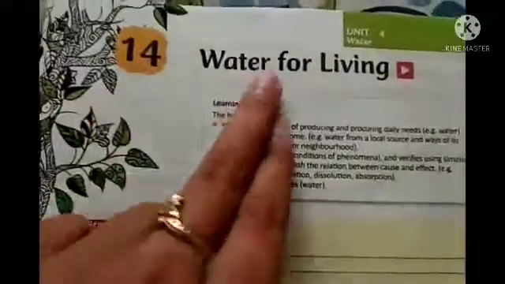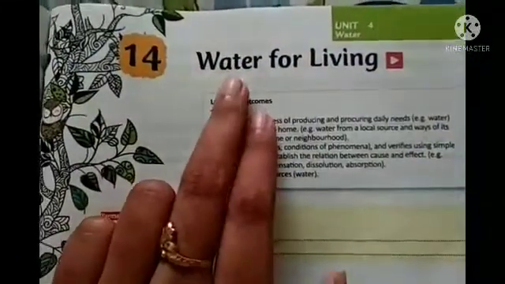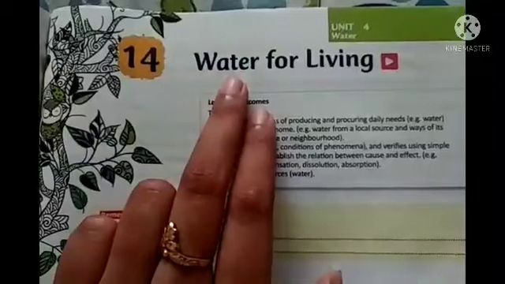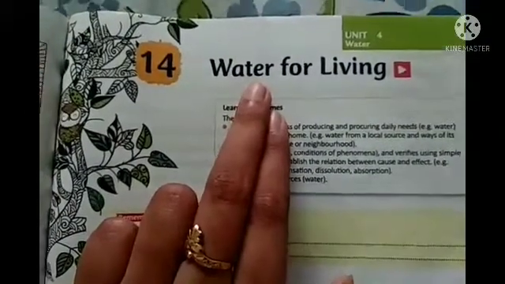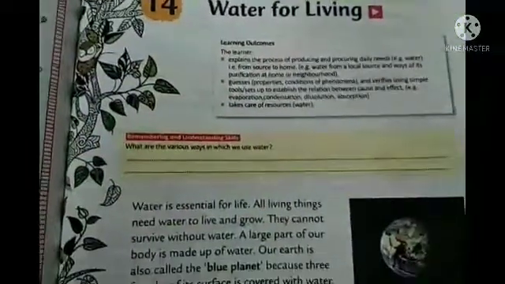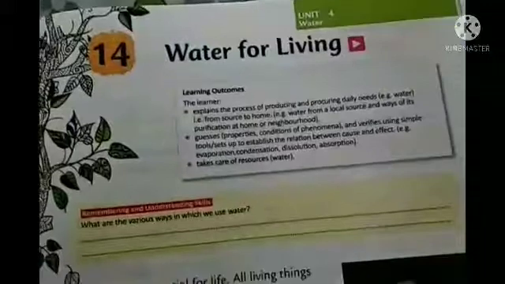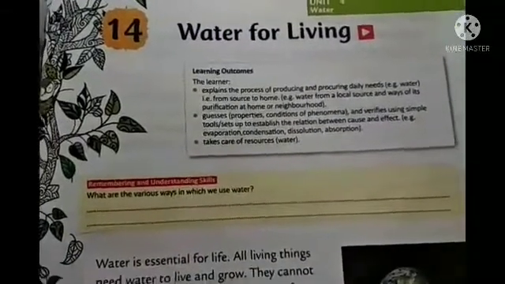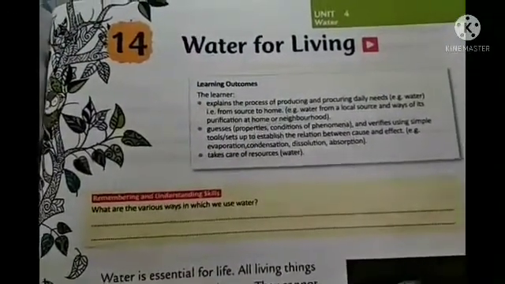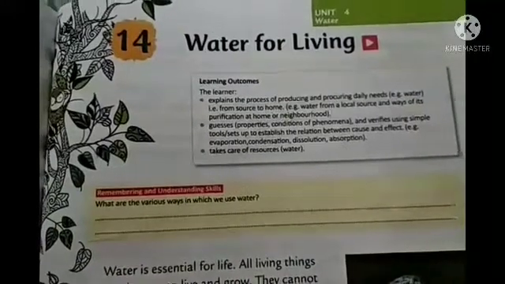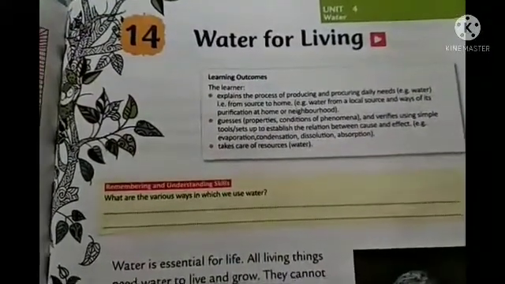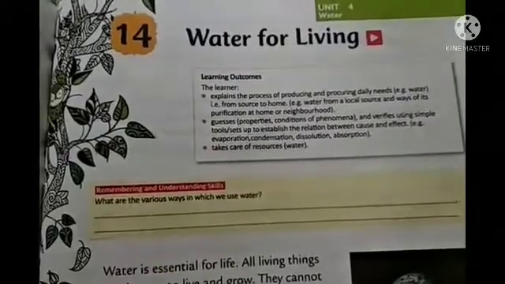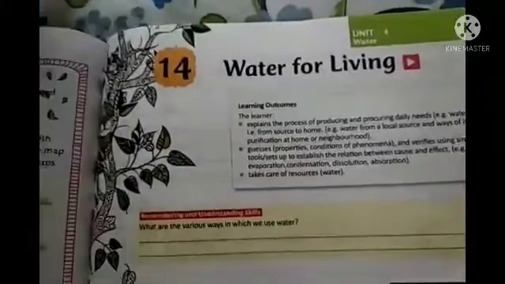Chapter 14, water for living. So as you know, water is a very essential part of our life, right? So how it is useful, that we are going to learn from this chapter. Here we are going to learn about different sources of water, like from where we are getting water, and how we are using it in various ways. That one you already know about.